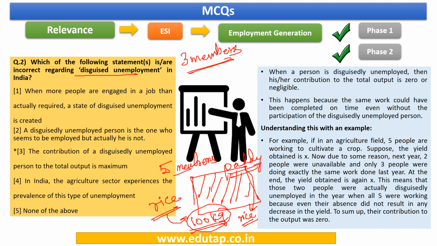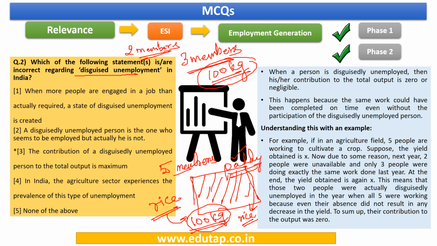Now, again, these 3 members are trying their best to sow again the same crop, that is paddy. Now at the end of the sowing season, they see that again the produce that they have got is only 100 kg of rice. In fact, they're surprised because initially they expected that instead of 100 kg, they would get less because 2 members are not available this time. But to their surprise, again they have got the same amount of yield, and here we need to assume that all the conditions were same.